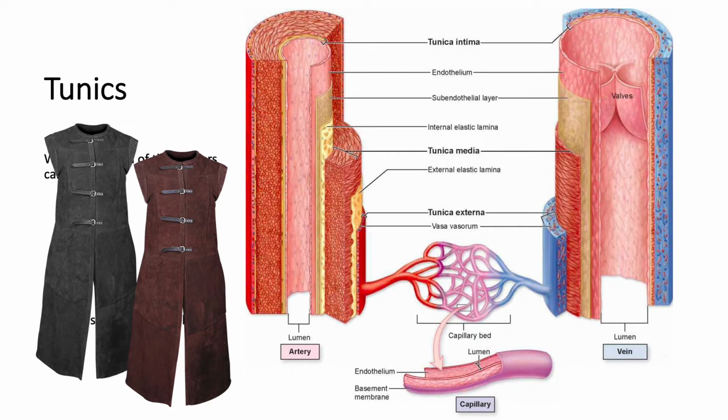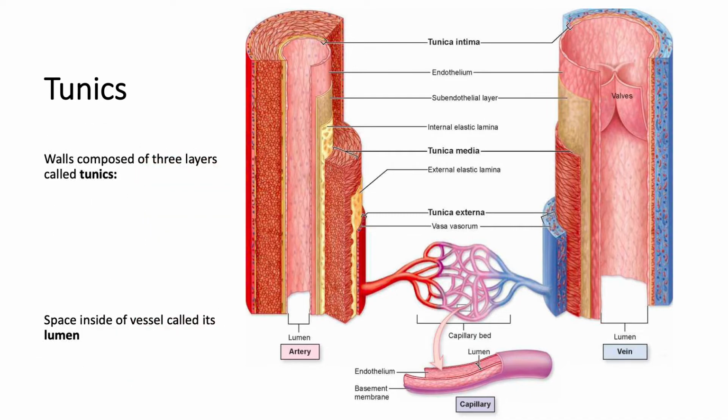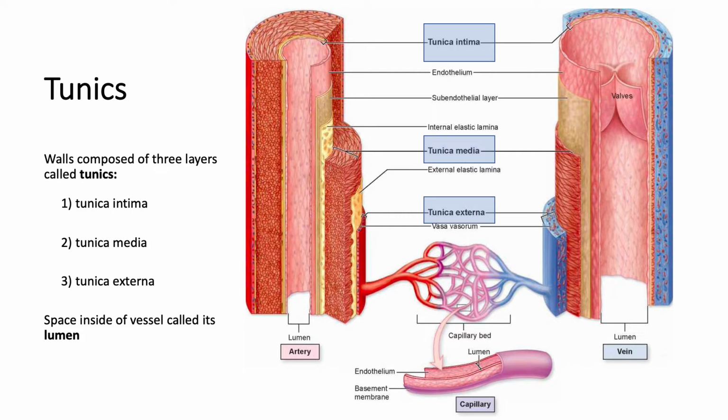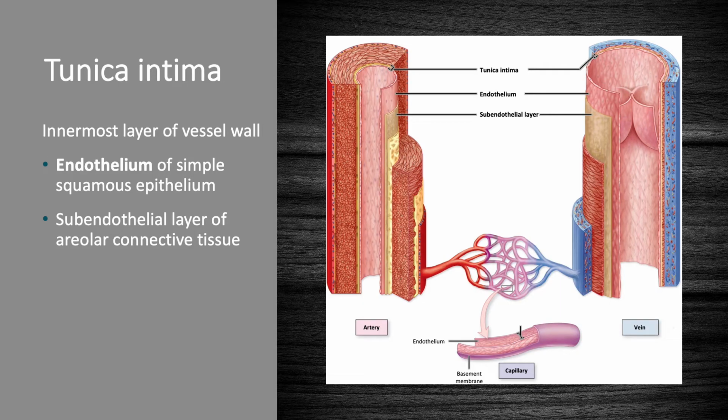So they have these 3 layers, and they surround the hollow opening of the vessel that we call the lumen. That's that hollow center. Now the 3 tunics we're going to talk about are the tunica intima, intimate, think the innermost; the tunica media, media, middle; and then the tunica externa, the externalmost coat or covering. Our 3 vessel types, the veins, the arteries, and the capillaries, are all going to have slightly different composition of these tunics, and that's going to give us clues about their functions.